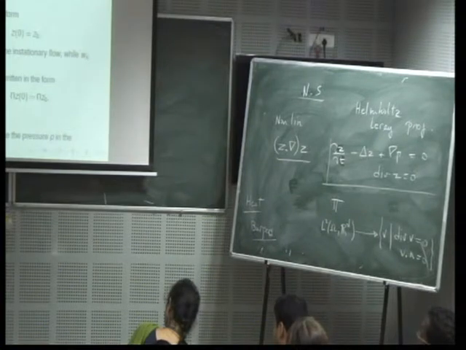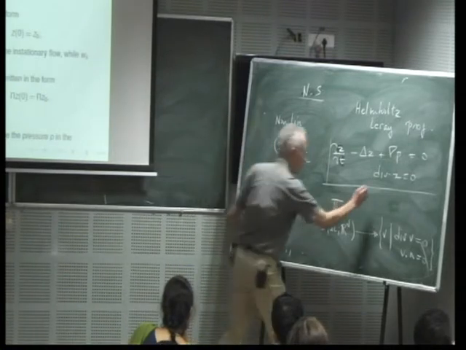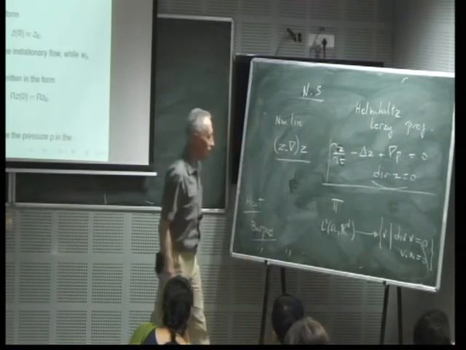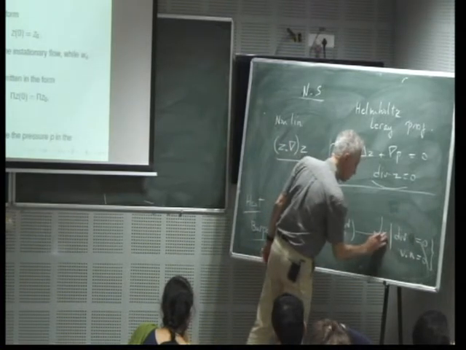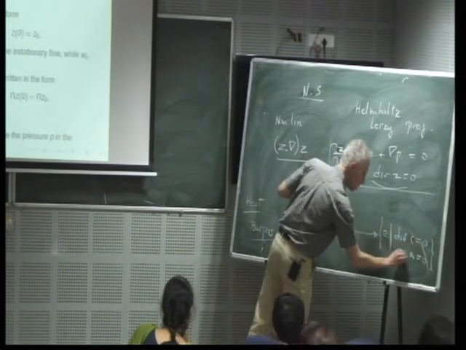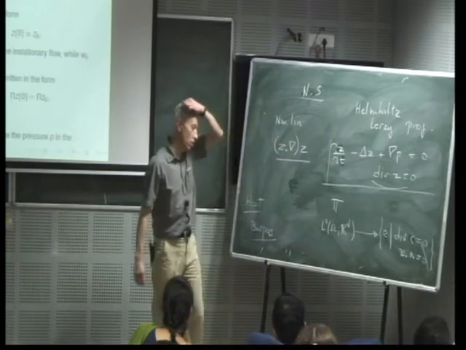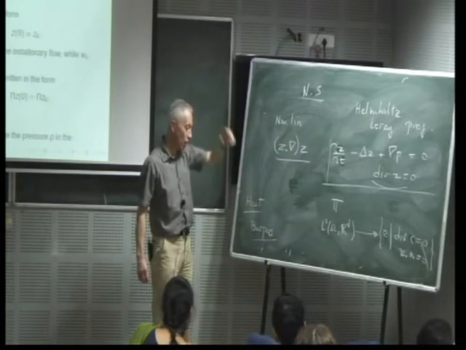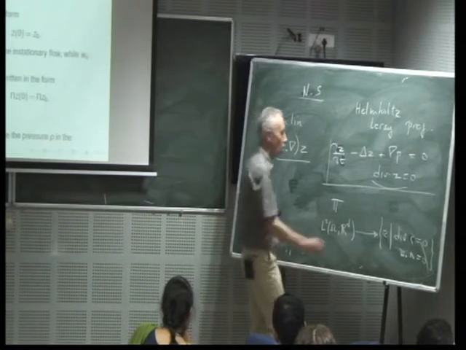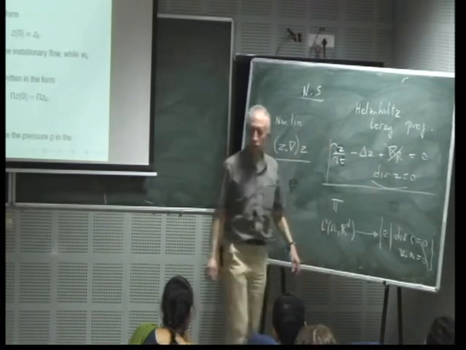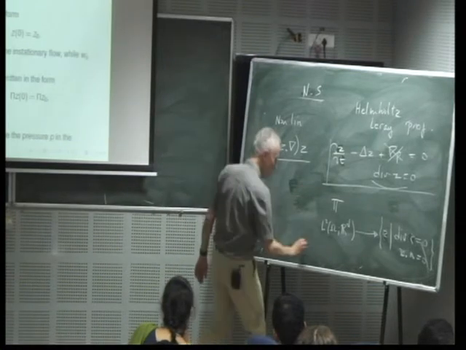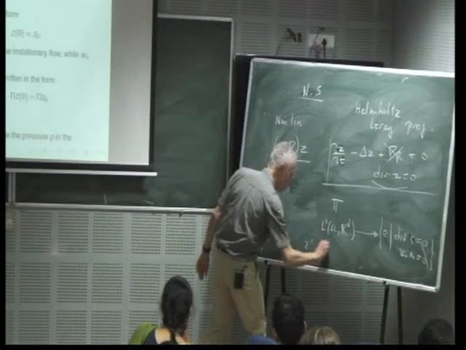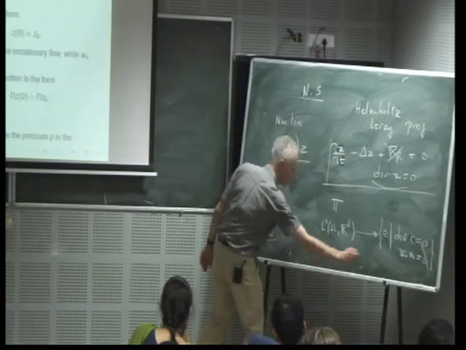We already knew that because, okay, we have this, but we have also the normal trace, which is 0. And with this projector, we can eliminate the pressure, and we can obtain the equation in this form, plus something.